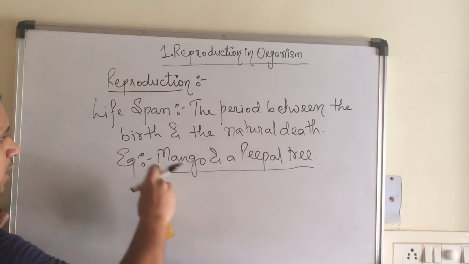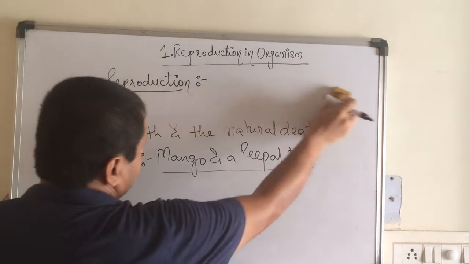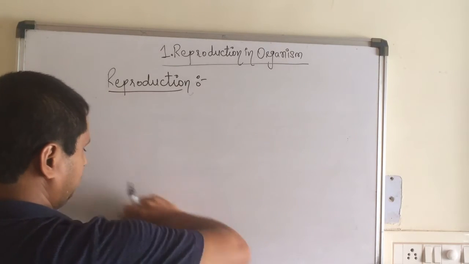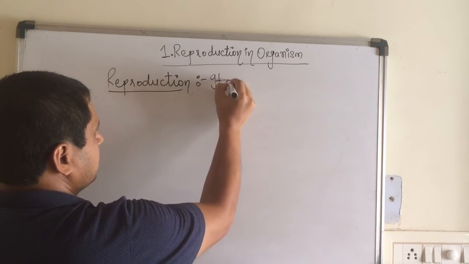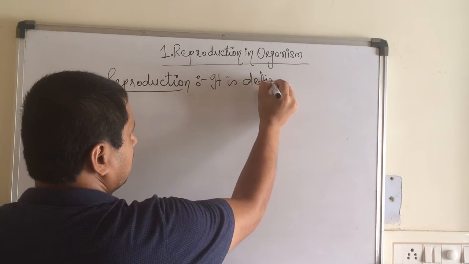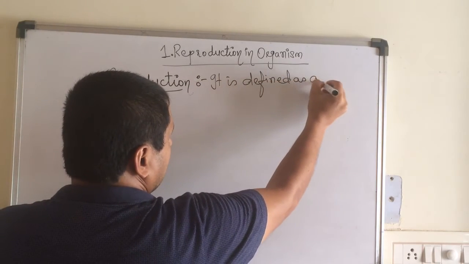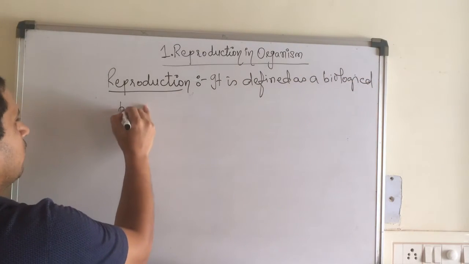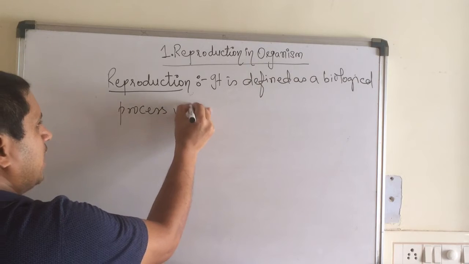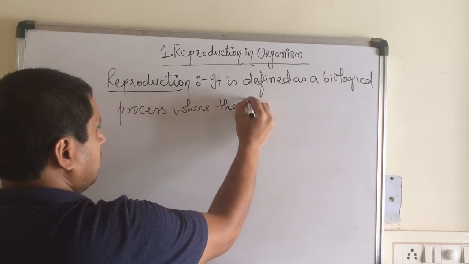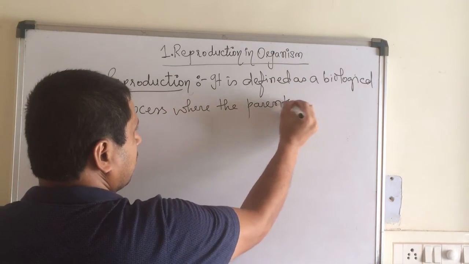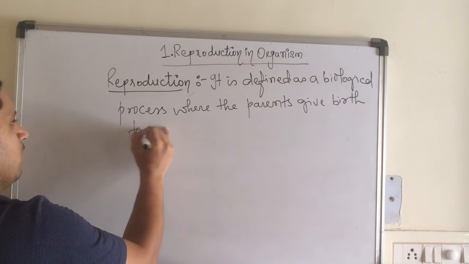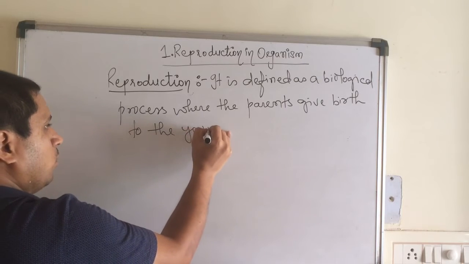Now, if we want to write the definition of reproduction, children, we can write it as: it is defined as a biological process where the parents give birth to the young ones.